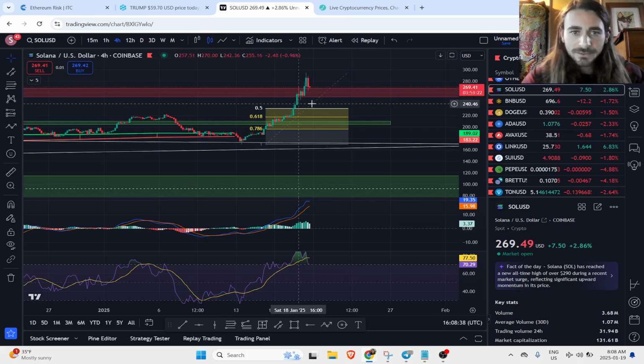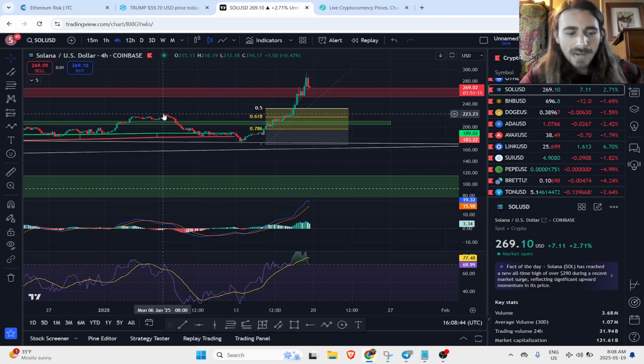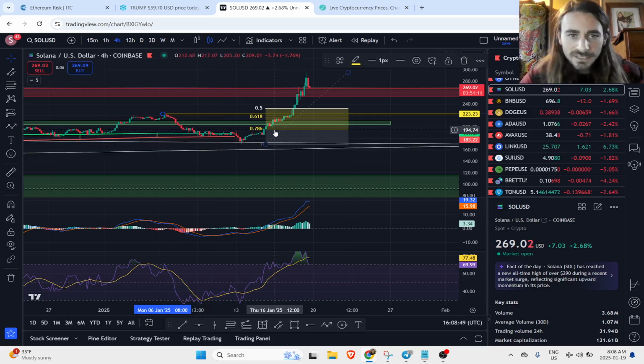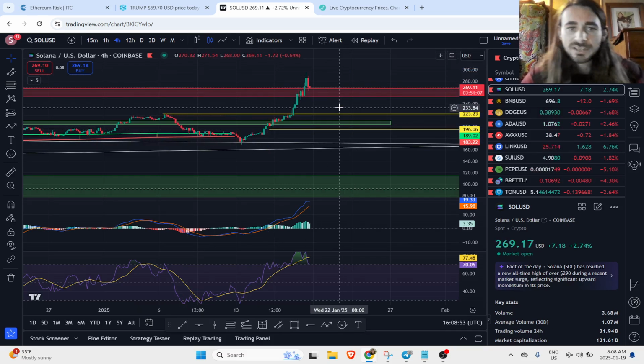Not sure if it really holds. And then again, our next support is going to be from this 618. So that would actually be a bit of a prior high retest there. Down to the 786 is where I would look for a swing position on Solana.